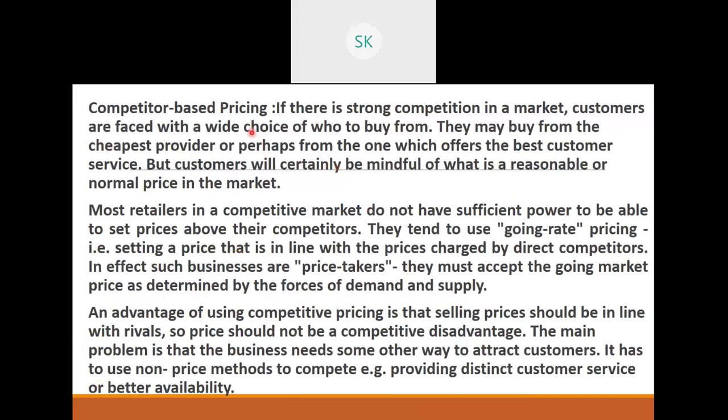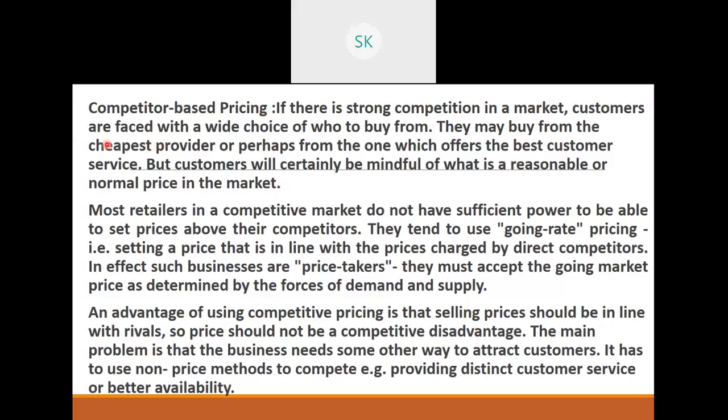Okay, so there's one last pricing method. We'll just finish this. You have competitor based pricing. Now, if there is strong competition in the market, then it has to face a wider choice. Example, soap powders, or teenage drinks, or kids health drinks, protein drinks like Horlicks. Then you have Complan, Bonvita, Boost, Pediasure. You have so many varieties now.